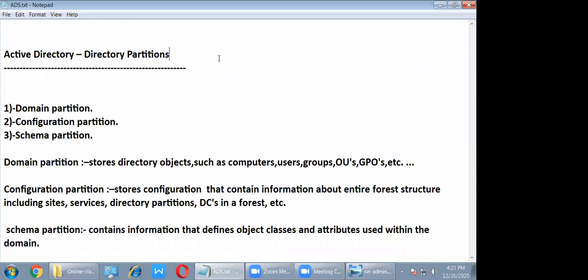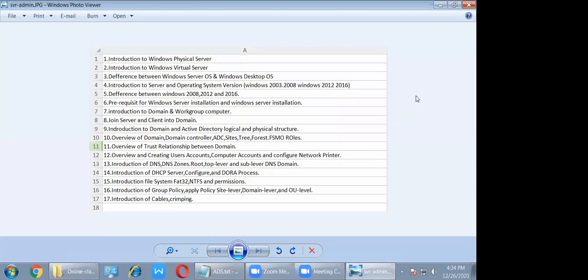Active Directory is a centralized storage which can store users, computers, and network resources information.